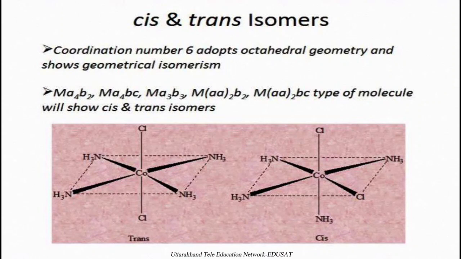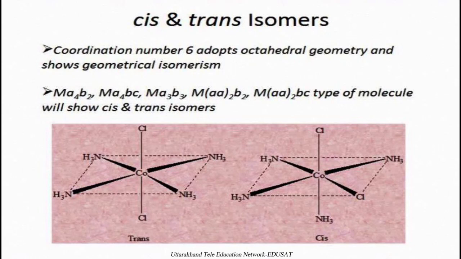This is called the trans isomer, in which the same type of molecules remain at opposite ends. In this case, 4 ammonia molecules are present, 3 at the planar side and 1 at the bottom or top position, whereas 1 chloride and 1 chloride at the planar side will face each other. That's why they are called the cis isomer of coordination number 6.